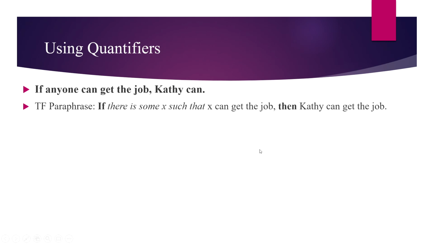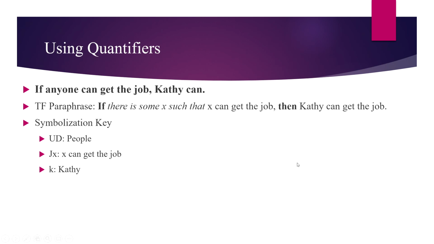So here our truth functional paraphrase is, if there is some such X that X can get the job, then Kathy can get the job. Notice here our main connective is the if-then. Only the antecedent involves the existential quantifier. Here's the symbolization key. The universe of discourse, again, is people. JX for the predicate, X can get the job, and the individual constant K for Kathy.